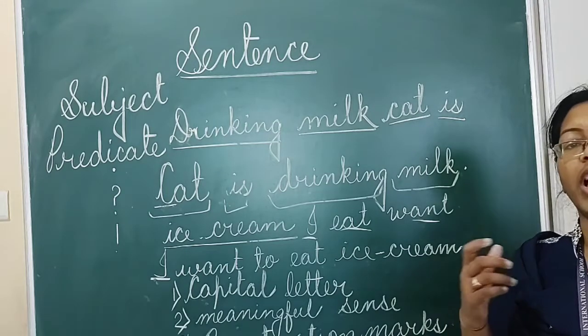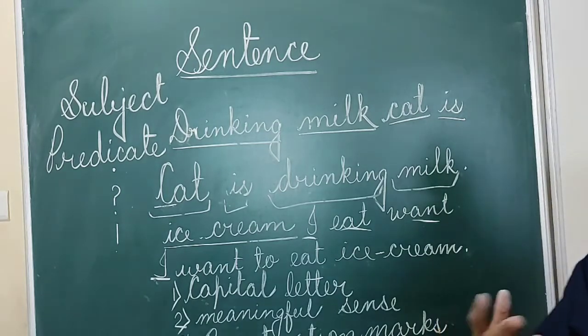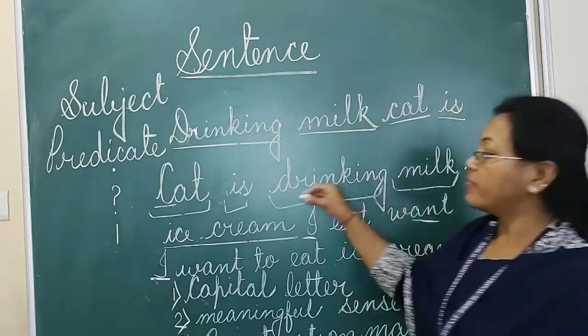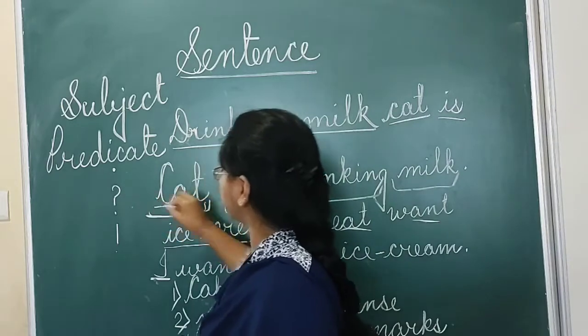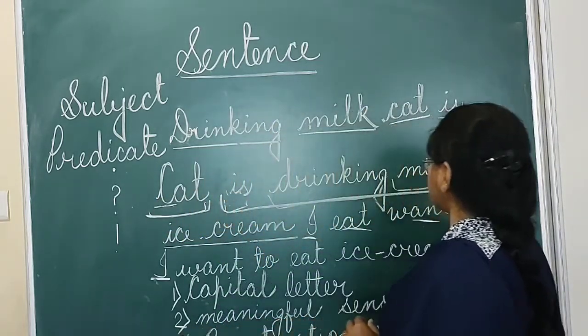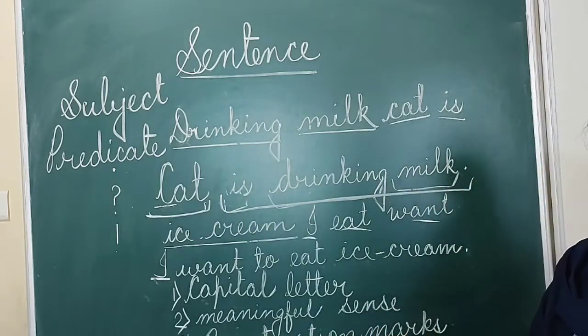So in a sentence we have two parts. One is the subject, and after the subject, whatever is left from the verb onward is called the predicate.